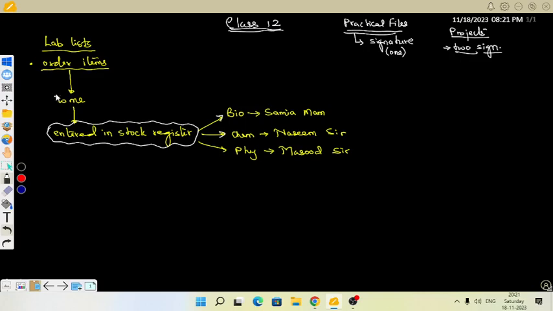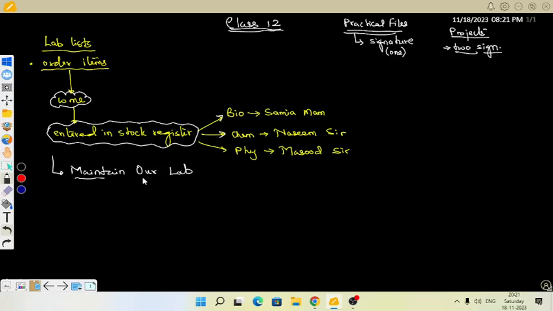So when these items come, we will prepare them, and we will maintain them in the stock register. After that, what we have to do is maintain our lab. I'm just going through the sequence so that we can have an idea of what will be there and what we have to do.